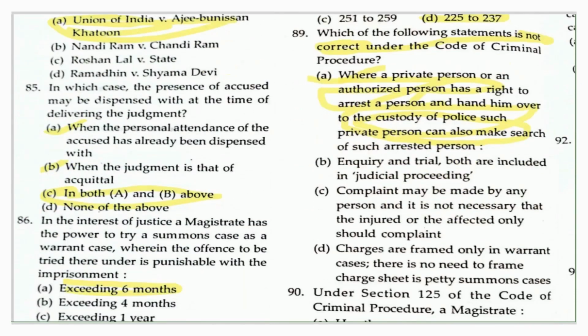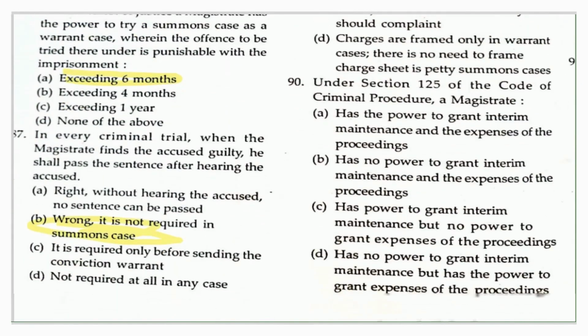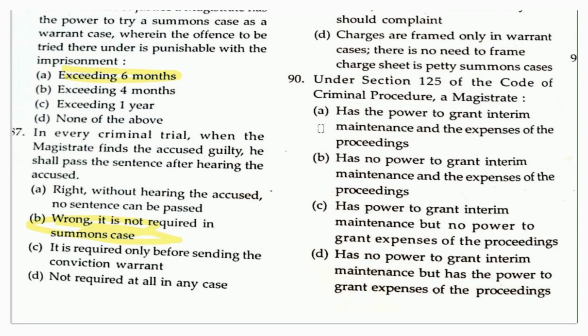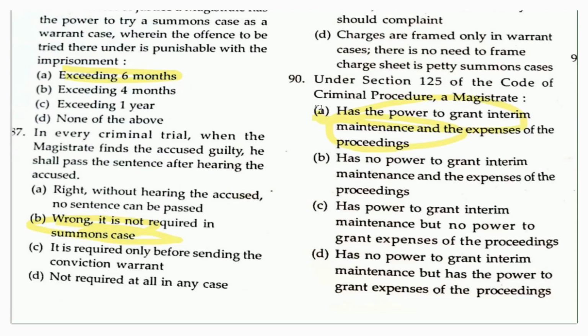Okay. The other question is here: under section 125 of the CrPC, a magistrate has the power to grant interim maintenance and the expenses of the proceeding. So in this case, the magistrate has the power to grant interim maintenance and expenses of the proceeding here. So that is the way you can find this.